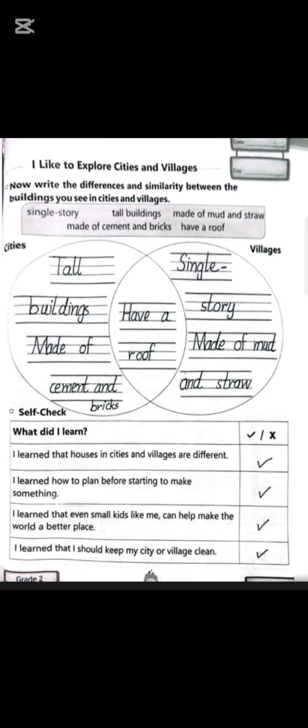Now write the difference and similarity between the buildings you see in cities and villages. First of all, you write here about the city and then write here about the village, and in the middle write the comparison things you have seen in both, and others. Self check: what did I learn? You should write here.